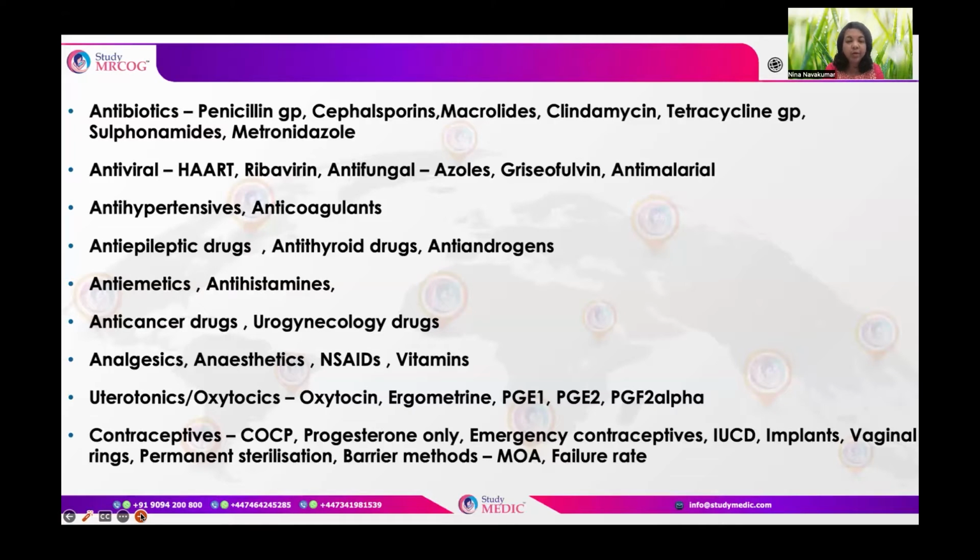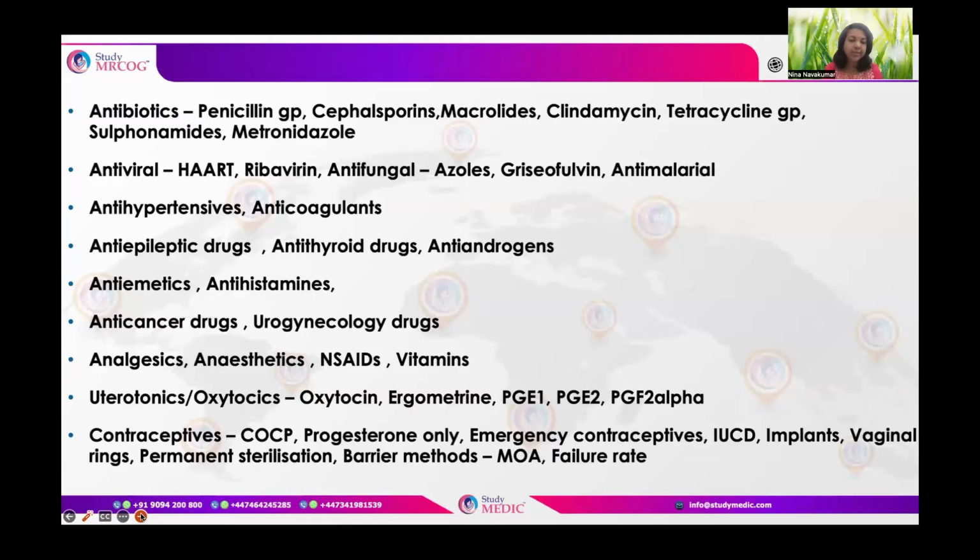Anti-epileptic drugs, mainly focusing on the mechanism of action, as well as the most important, the teratogenic effects of the anti-epileptic drugs, which is the safest. Anti-thyroid drugs, propylthiouracil and carbimazole. Anti-androgens, mainly finasteride, and its mechanism of action. Anti-emetics, the mechanism of action of different anti-emetics, and which is the first-line anti-emetic, second line as well as third line. Antihistamines, anti-cancer drugs, mainly asking about the mechanism of action or which class of drugs they belong to or their side effects.